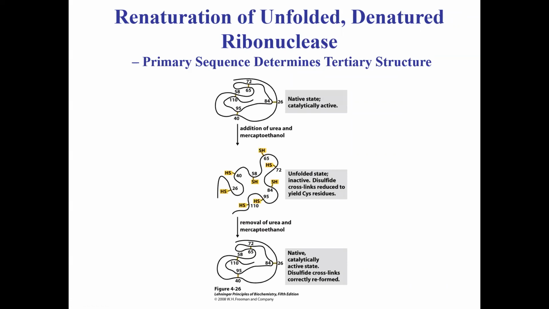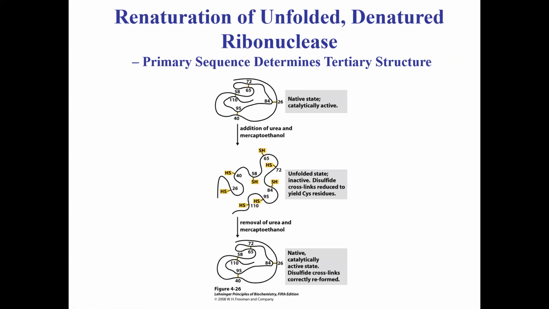If you took a fully functional ribonuclease in the native state, you will see that it's a single polypeptide protein, but it has disulfide bonds between different amino acid residues, for example, between the 26th and 84th residue, between the 72nd and 65th residue. 4 of these disulfide bridges exist. And that's important for the function of the protein, for the globular structure, for the tertiary structure of the protein.